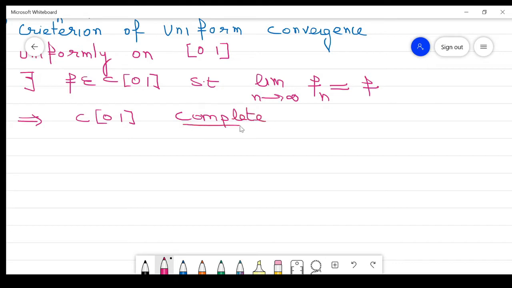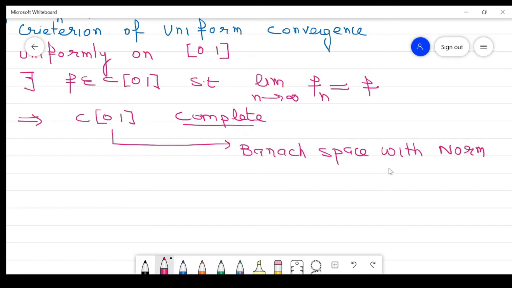It means this space C[0,1] with this norm is a complete space. Because it is already a normed linear space, this space is a Banach space with the norm denoted by norm 1, right? So that is our first part.